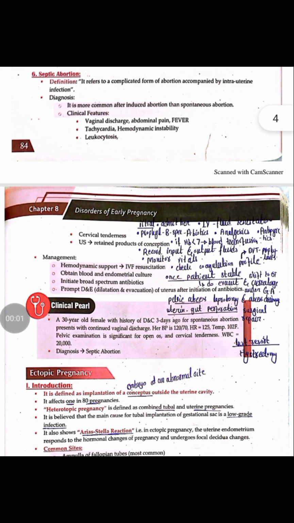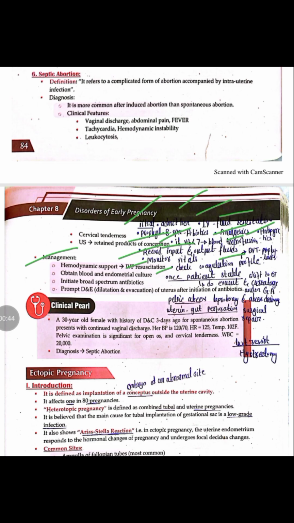The management of septic abortion is, initially when a patient presents, we admit her, we pass an IV line, and we resuscitate the patient by giving IV fluids. We also obtain cultures and start prophylactic antibiotics. Similarly, for high grade fever, we give antibiotics, and for pelvic pain, we give analgesia. And if the patient has Hb of less than 7, we also transfuse blood. We monitor the vitals of the patient, and we also record the input and output fluid. We also check the coagulation profile, and we give the patient DVT prophylaxis.